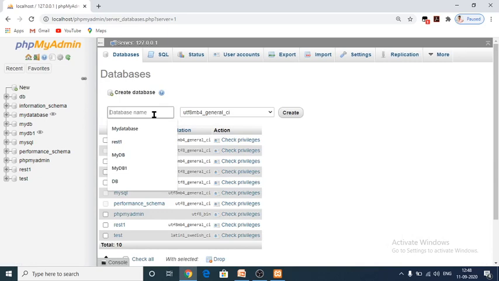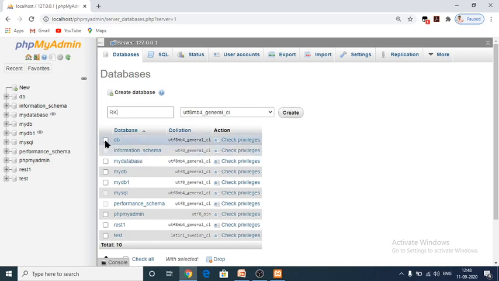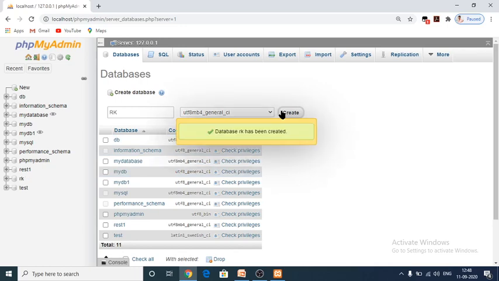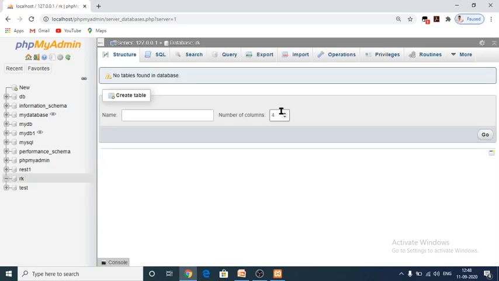Here RK is my database name, and after that you have to select privileges, and afterwards create. After creating the database, see here, in this database you are able to create any table.